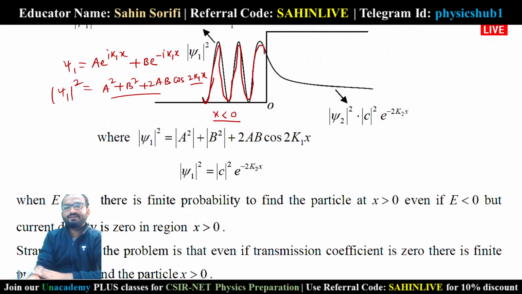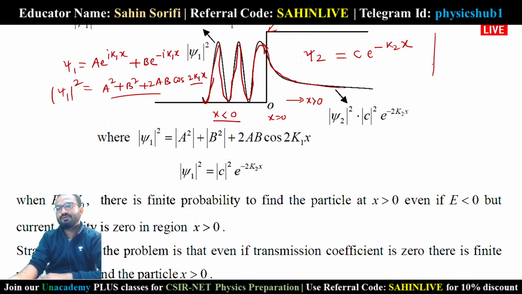Now, when it is reaching this surface, this boundary, and it is trying to go beyond x equals 0, that means in this region x greater than 0, it is slowly vanishing, because here the wave function is changed. Here the wave function is psi2. Psi2 is equal to C e to the power minus k2 x. Okay, so here you can see it should give you some exponentially decaying function. That is why it is decaying like this.